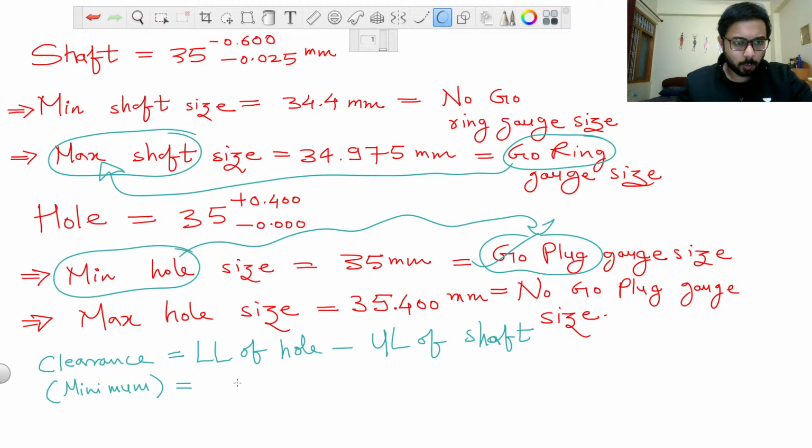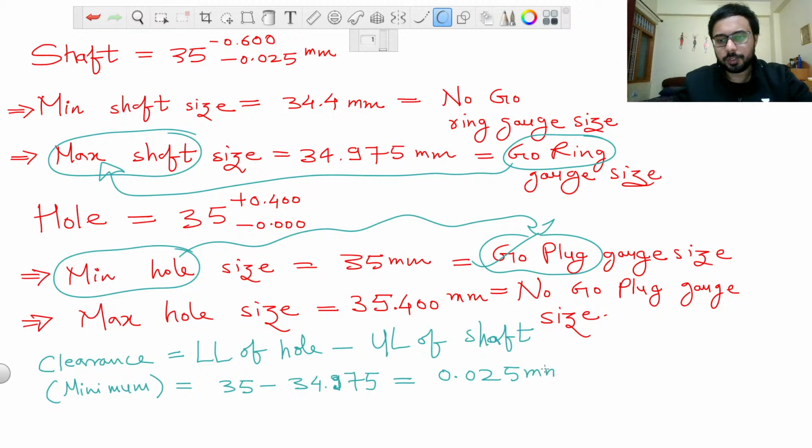Lower limit of hole is minimum size of hole, 35 mm, and we will subtract from it the upper limit of shaft, which is 34.975. We can see 35 is greater than 34, so we don't have to subtract it, but still we are going to subtract it, and it will come out as 0.025, which is positive.